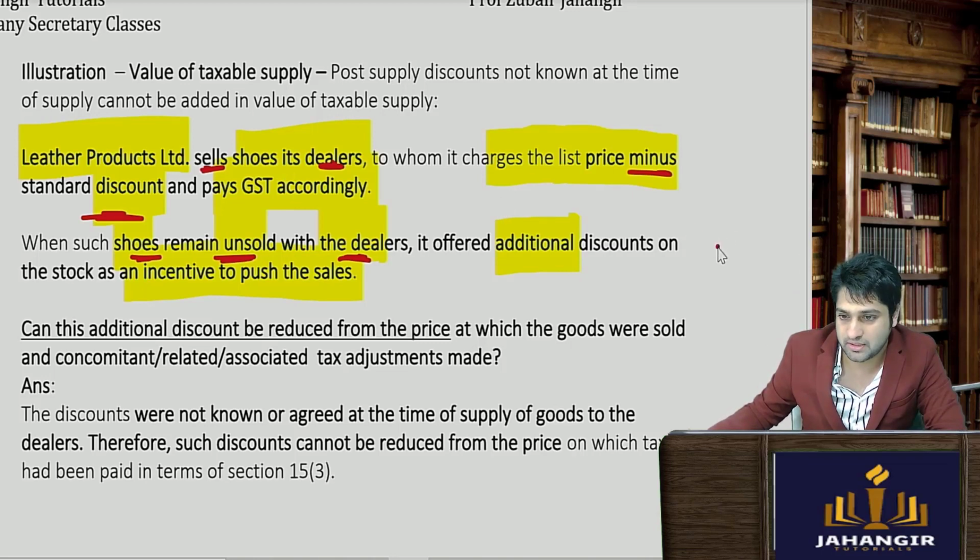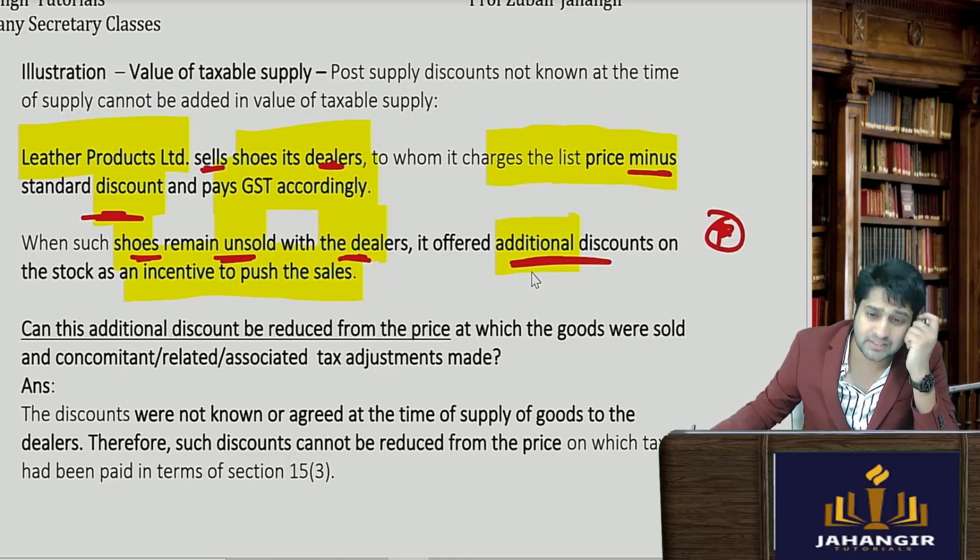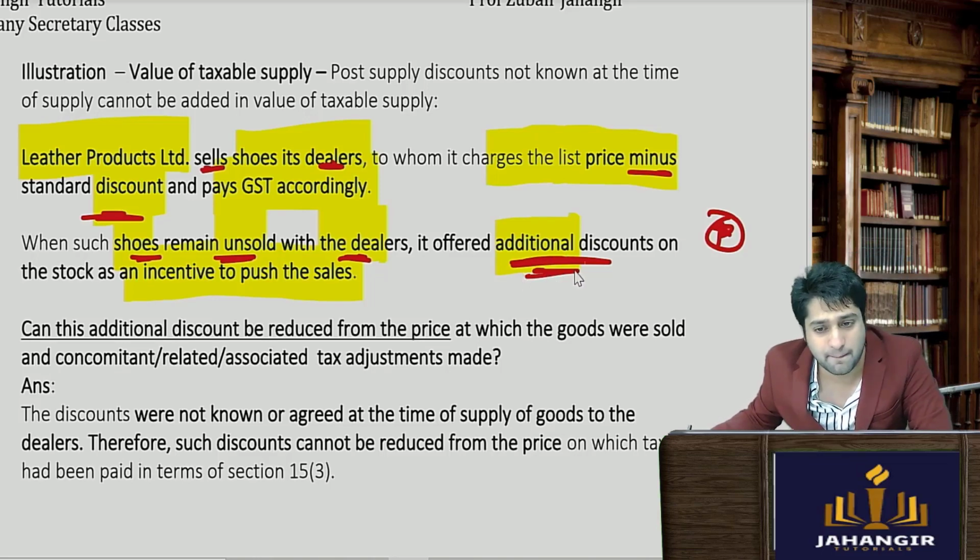This is not known, so this discount cannot be added. Okay, it cannot be excluded from the value of supply और ये included रहेगा.